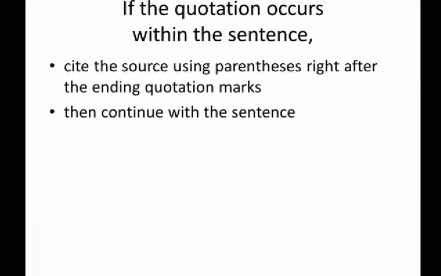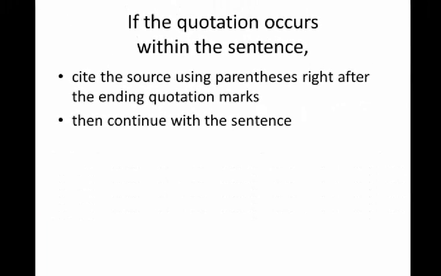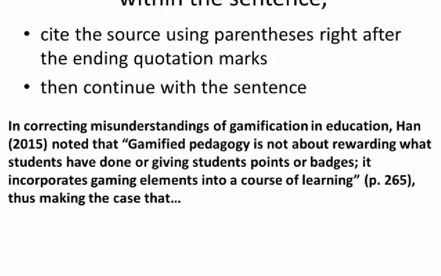If the quotation occurs within the sentence, you then cite the source using parentheses right after the ending quotation marks and then continue the sentence. Here the writer is citing the same source, Han, but the quotation is occurring within the sentence. The author starts with his own text. In correcting misunderstandings in gamification and education, Han, 2015, noted that. Then the quote begins. The quote ends with the word learning, followed by the page number in parentheses, then a comma. Then the author continues his text, thus making the case that.